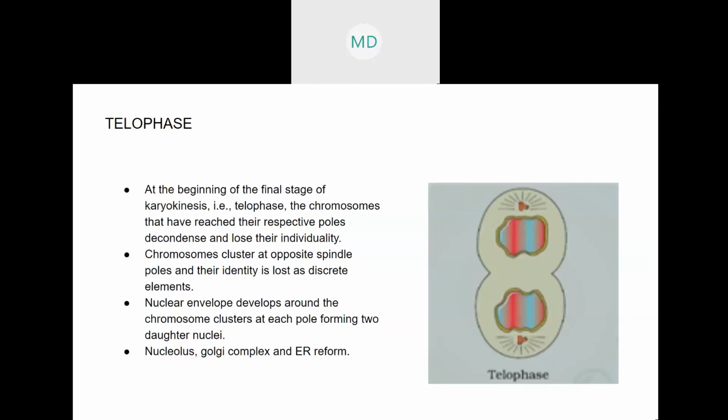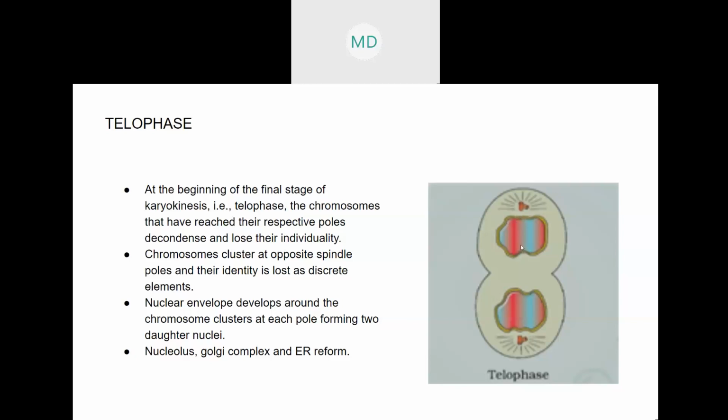During telophase, the chromosomes again decondense. First they were formed in condensed form, with all those chromatids formed. They will again decondense and lose their individuality. Again they will be found scattered all around. Then the second thing is that the spindle fibers also disappear. Then the nuclear envelope, or nuclear membrane, will start to form, and they will form two daughter nuclei.